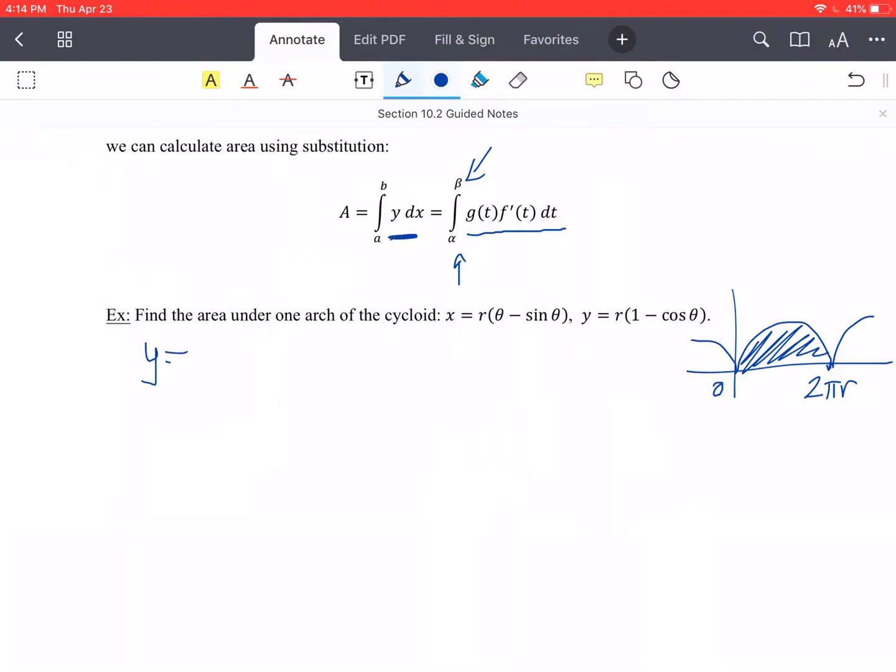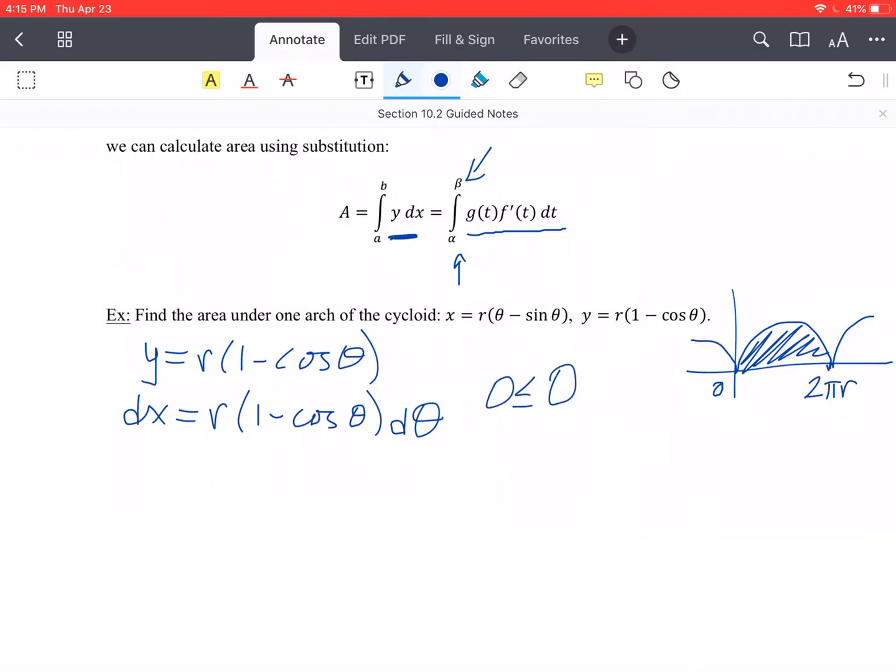So let's get y equals, that's given to us already, r times 1 minus cosine of theta, and then dx equals derivative of theta is 1 minus cosine of theta. So you notice they do give us the same thing. And then d theta. And this is for theta going between 0 and 2 pi.